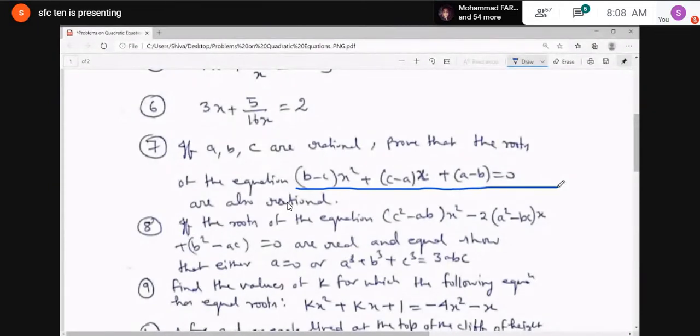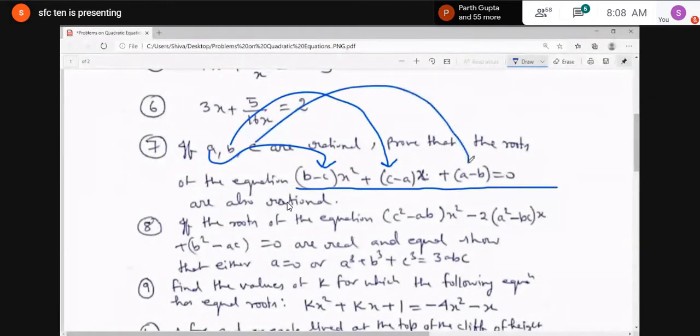You will find the value of a, b, c. What will be our a in this case? b minus c. What will be b? c minus a. And what will be c? a minus b. When you compare this equation, (b minus c)x² plus (c minus a)x plus (a minus b) equal to 0, with the standard equation ax² plus bx plus c equal to 0, you will get the value of a, b, c.